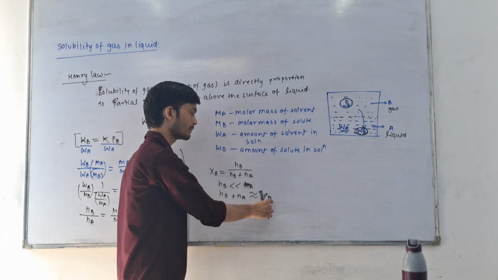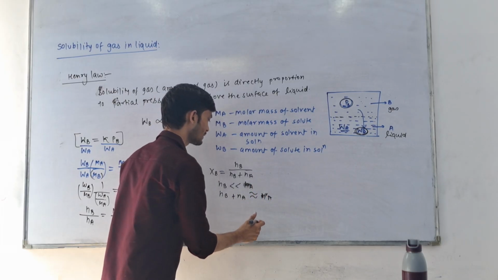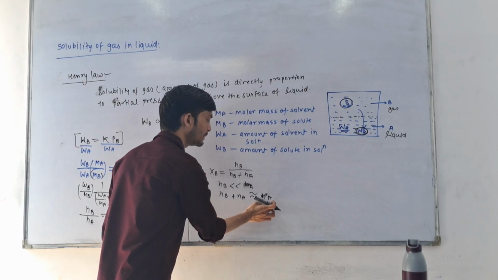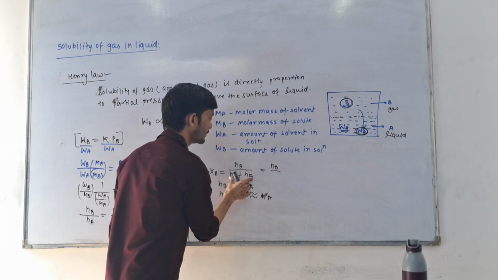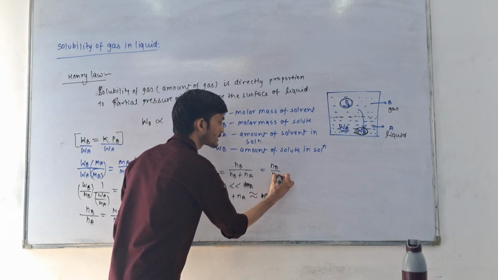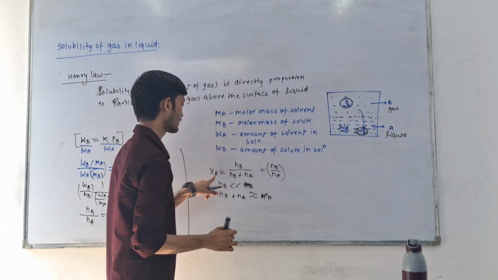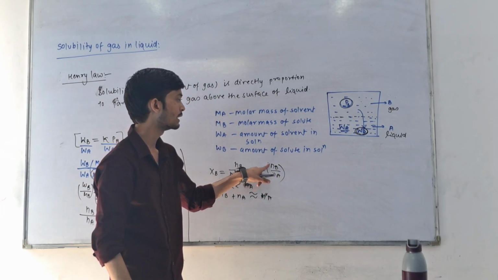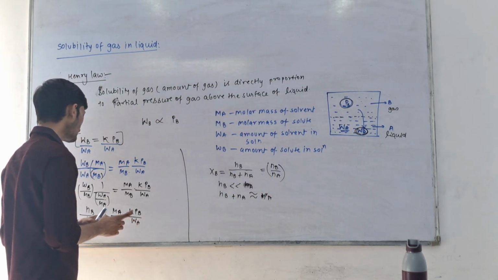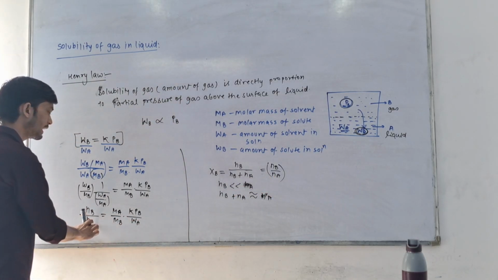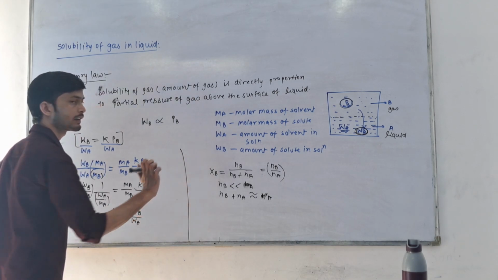So NB divided by NB plus NA becomes NB divided by NA. That means the mole fraction of B is equal to NB upon NA.